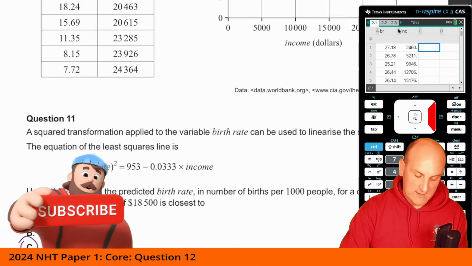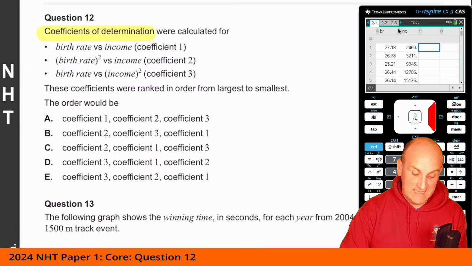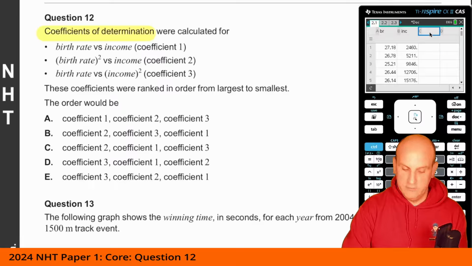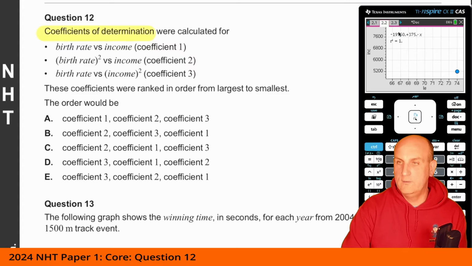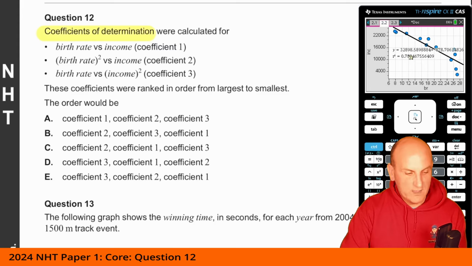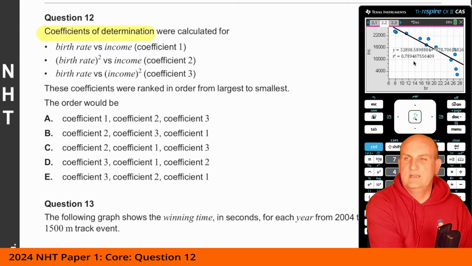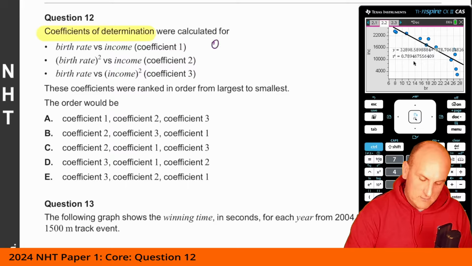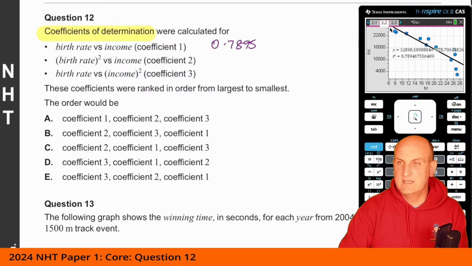Right, so let's go back. We've now got my information in there, and we basically, yes, by brute force, have got to try and work this out. Okay, so what I'm now going to do is it says birth rate versus income. So I'm going to go and do my graph here, and I'm going to go birth rate versus income. Now, as you can see here, it's got my value of r squared, and it says it's going to be 0.7894. So what I'm going to do is write that down there, 0.7895 to 4 decimal places. It really doesn't matter. Let's go back to that.